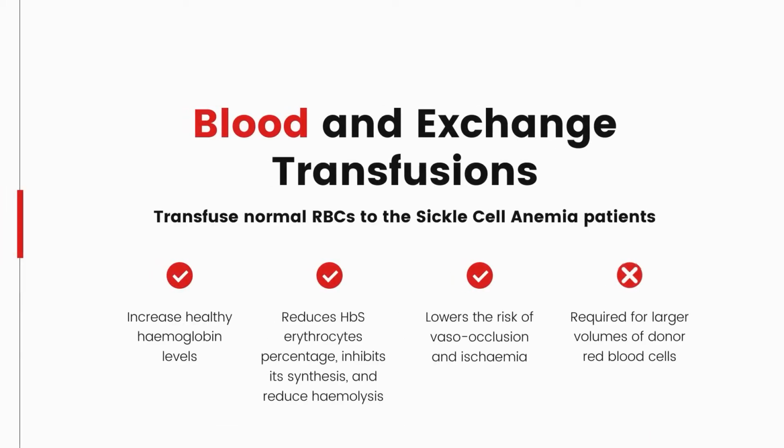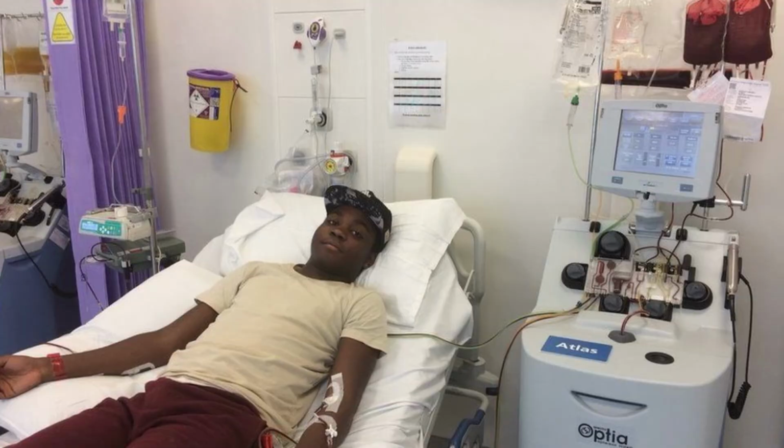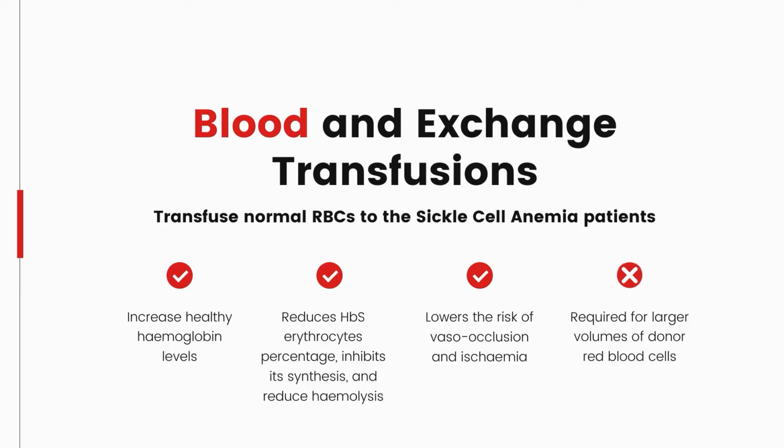To treat the sickle cell anemia condition, numerous repair strategies are available. Blood and exchange transfusions are one of the most popular mechanisms. Transfusions of healthy and normal red blood cells stimulate a rise in hemoglobin level in sickle cell anemia patients. As a result, it has the potential to lower the amount of abnormal red blood cells in patients. Furthermore, blood transfusions lower the percentage of sickle hemoglobin erythrocytes, limit their formation, and hence minimize hemolysis. It also reduces the chances of vessel occlusion and ischemia.